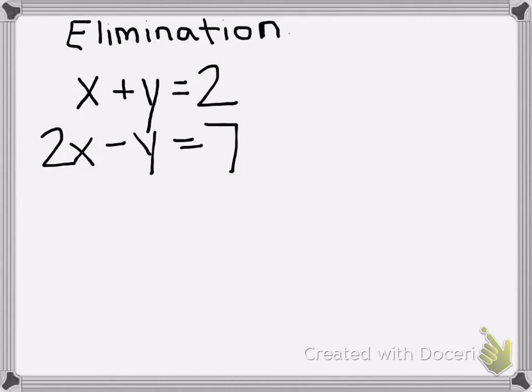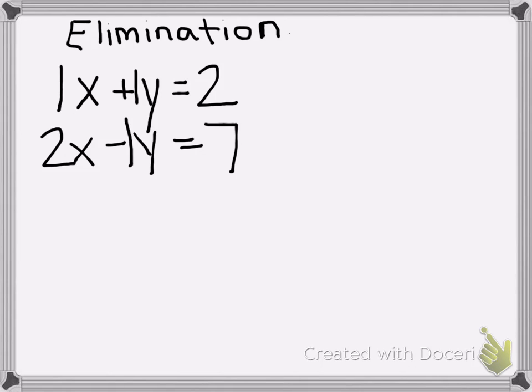Elimination isn't that long, so it's good for x and y to be on the same side of the equals, and this is really helpful for solving these when the coefficients on one variable are the same. So the coefficient on x here is a 1, y is a 1, this y is a 1.